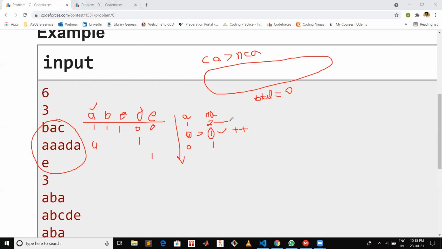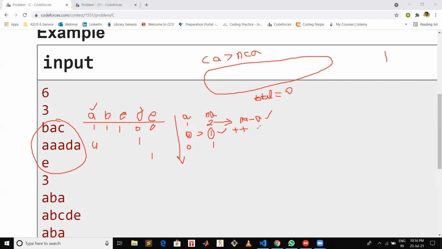And for the remaining words where the count of A is less than or equal to the count of non-A's, what we will do is maintain a minimum priority queue in which we will be storing Na minus A. Why Na minus A? You will understand it in a short while. Na minus A. So for this problem, here in the priority queue, we will be storing 1.